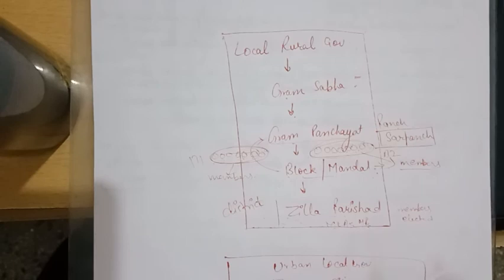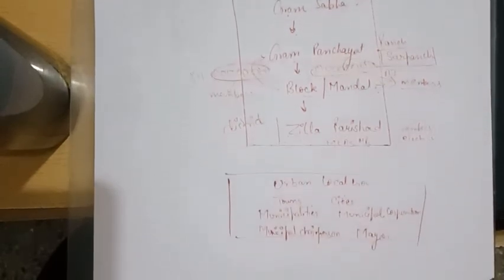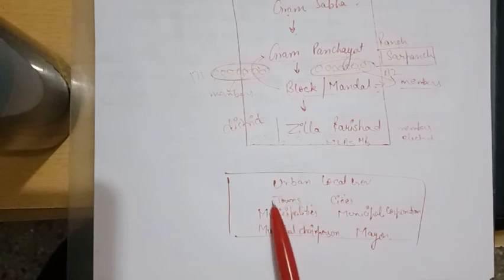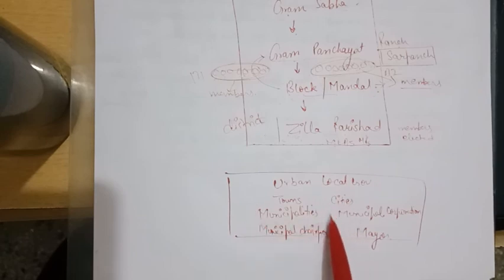They are also the members of Jila Parishad. Now the next topic is urban local government. Urban local government constitutes towns or cities. Towns are small areas and cities are big areas. Towns have municipalities and cities have municipal corporation. The political head of municipalities is the municipal chairperson, and the political head of municipal corporation is a mayor.